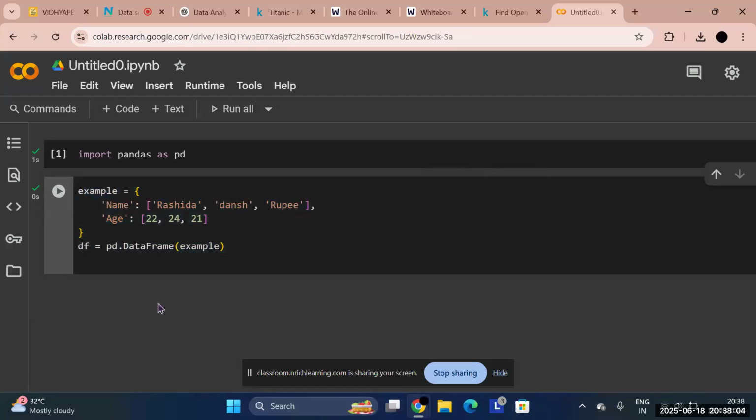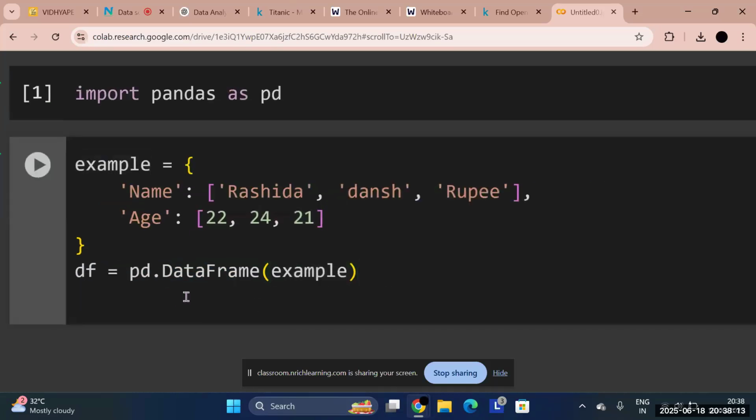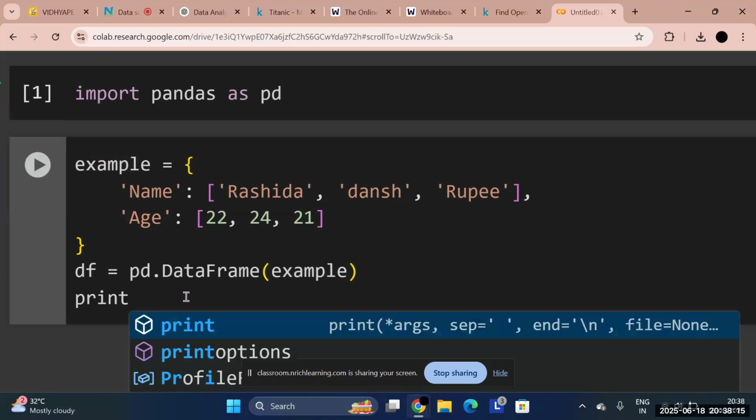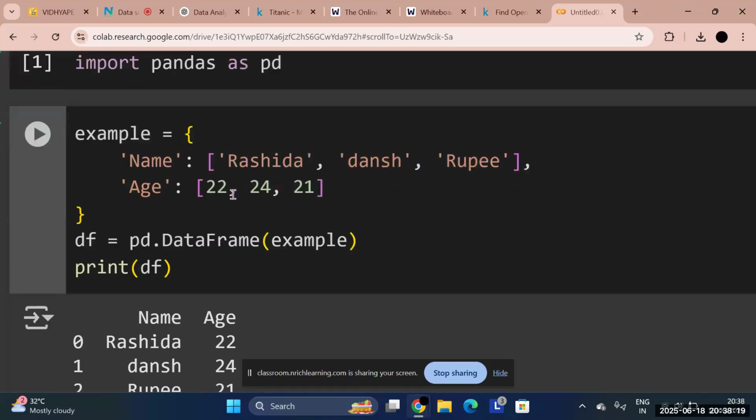Now, why isn't it giving me any output? Why isn't it making me a table? I already told it to please make me a table of this data. Why is it not giving me one? Because I haven't used print. Now it will give me an output.